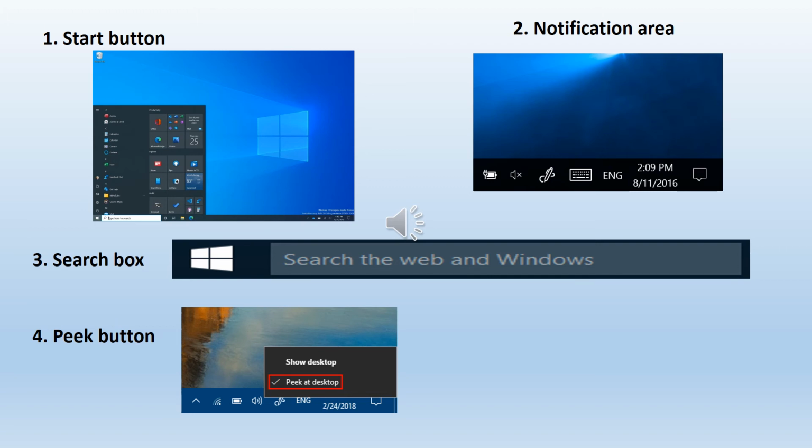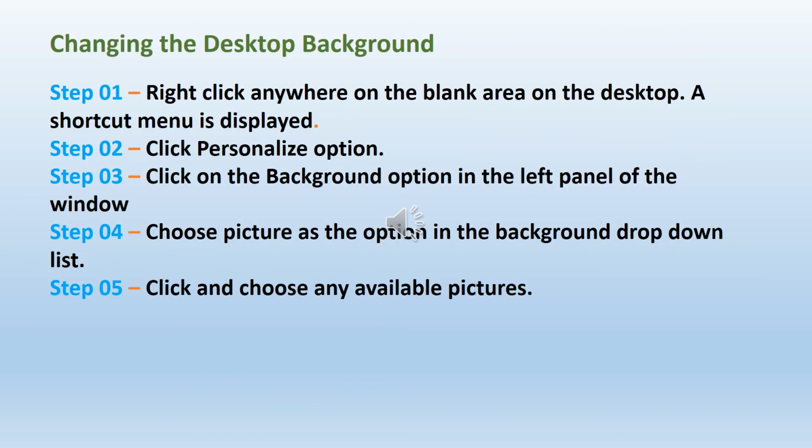You can search for your file or folder, and also for programs. Fourth one, peek button. You can find the peek button on the right side of the taskbar. Here you can see peek at desktop, that means you can view the desktop. So children, these are the four parts of the taskbar.